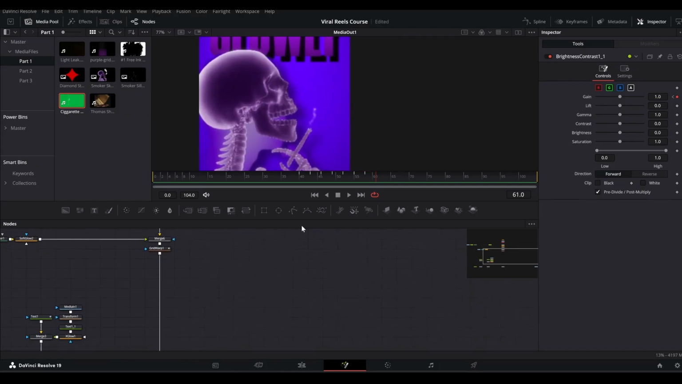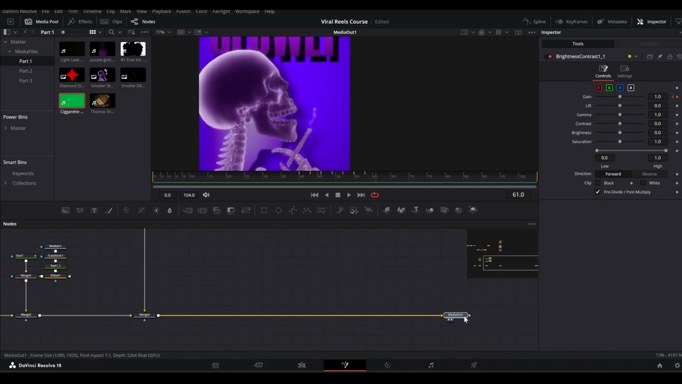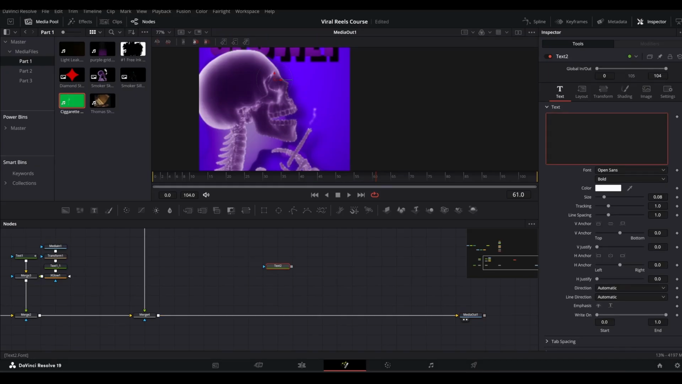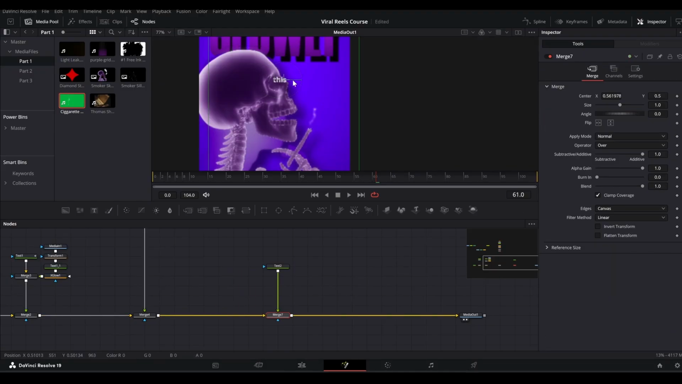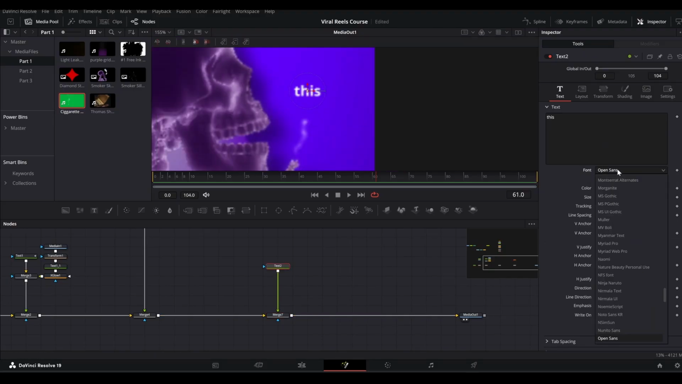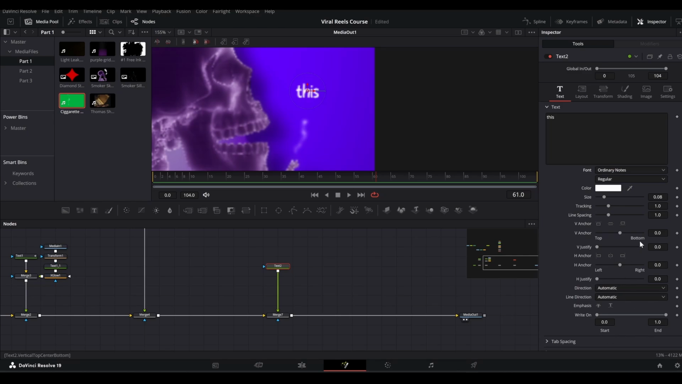So for that, we will make some space here. All right, and I will bring in a text like so. Let's type our text number 1, which is this, and merge it here like so first, and bring it on top of the cigarette somewhere around here. And let's change the font. I think it was ordinary notes, so we need to find it. Okay, here, and then scale it up like so.